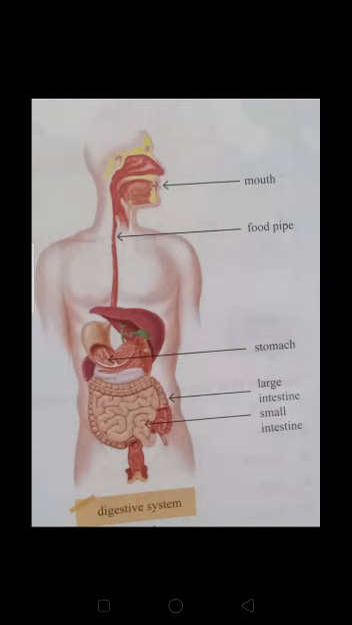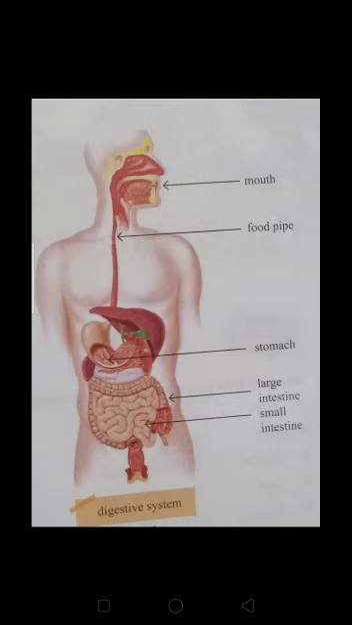So the first one is the digestive system. The digestive system consists of the mouth, food pipe, stomach, small intestine and large intestine. We take in and chew food in the mouth, right? After that, the food goes through the food pipe into the stomach. From the stomach, the food first passes through the small intestine and after that it goes into the large intestine.